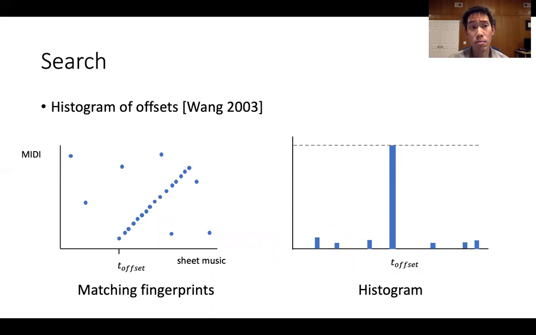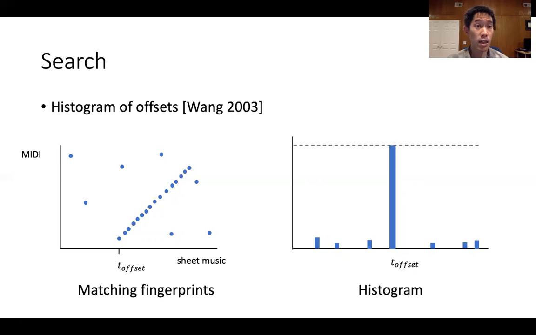Our search mechanism is the histogram of offsets method proposed in the Shazam algorithm. We perform the search in exactly the same way, except that instead of using the peak pair fingerprints, we use the fingerprints based on the bootleg score representation.